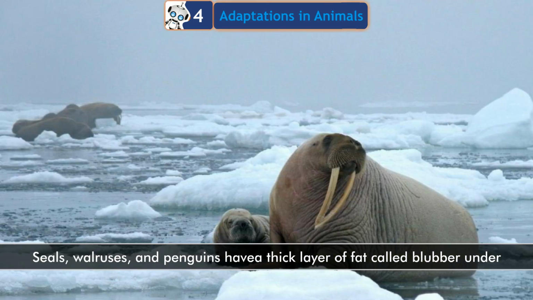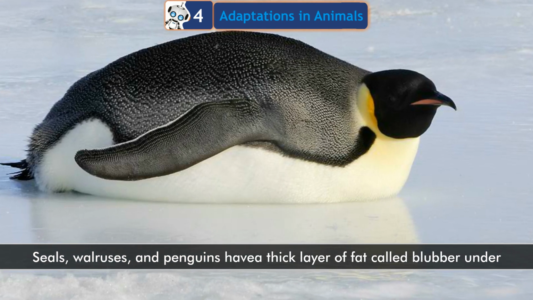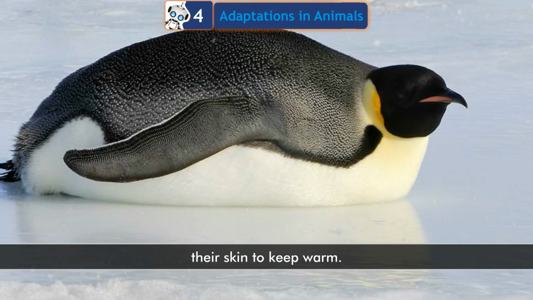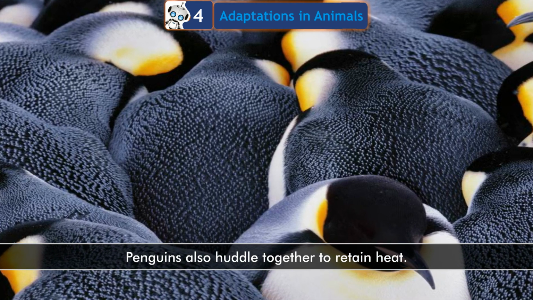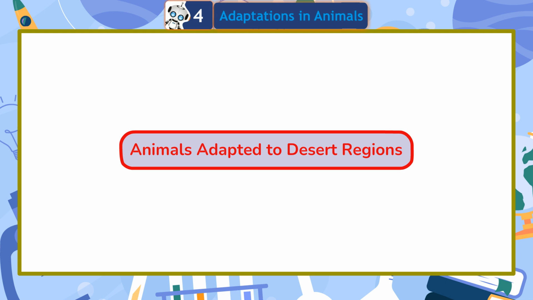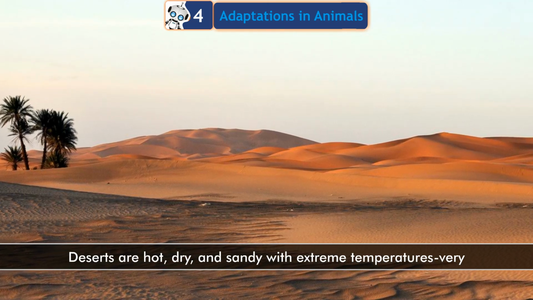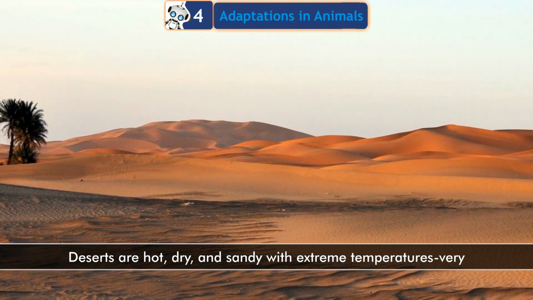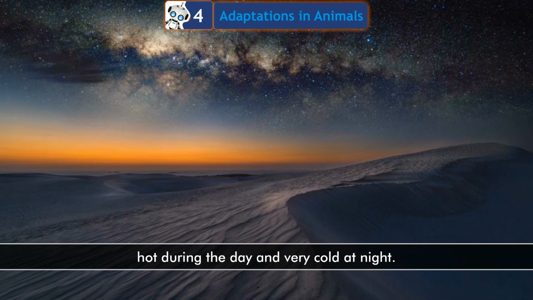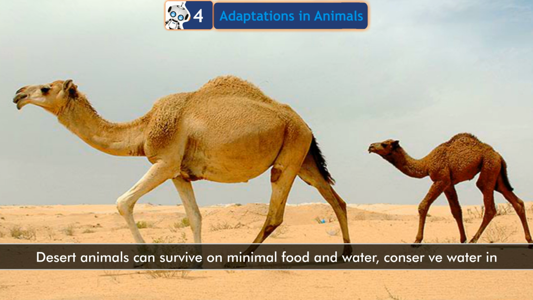Seals, walruses, and penguins have a thick layer of fat called blubber under their skin to keep warm. Penguins also huddle together to retain heat. Animals adapted to desert regions. Deserts are hot, dry, and sandy, with extreme temperatures, very hot during the day and very cold at night. There is little vegetation and water.